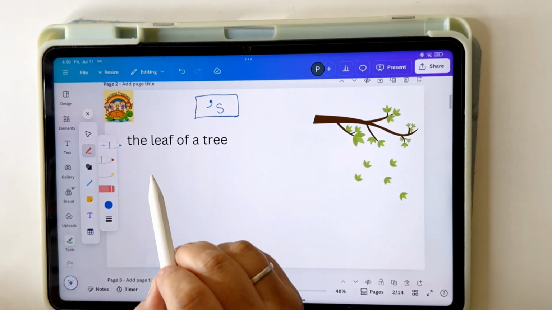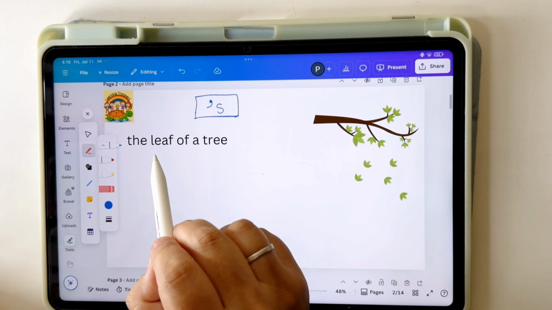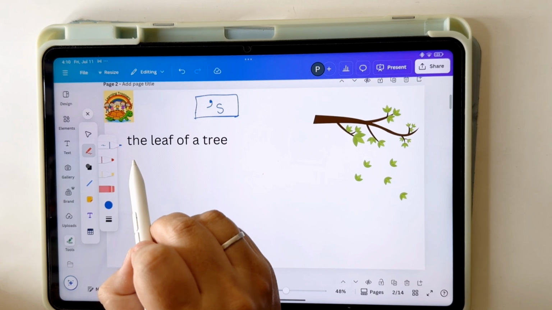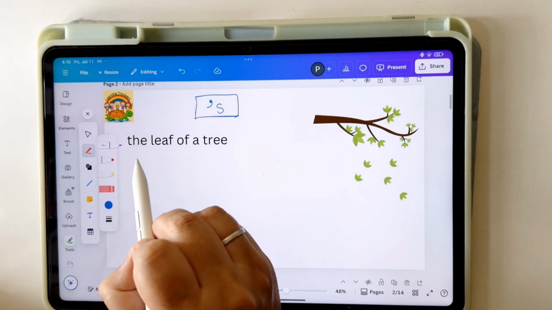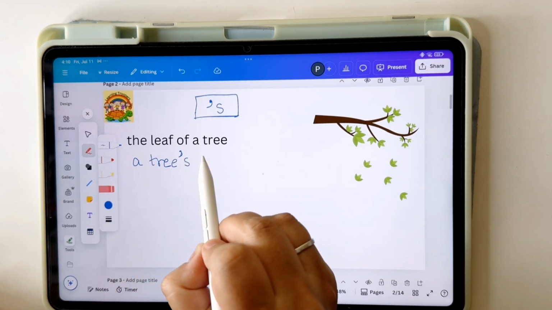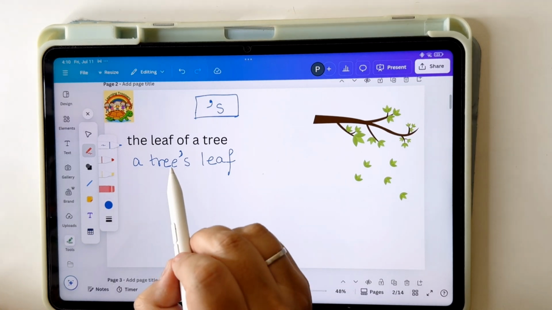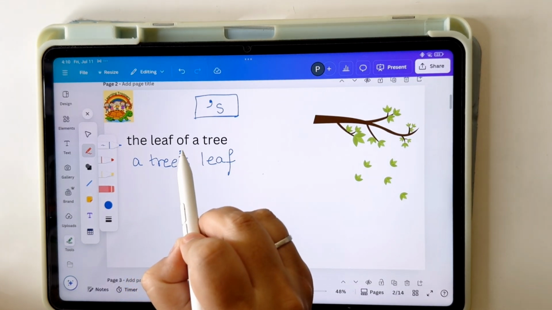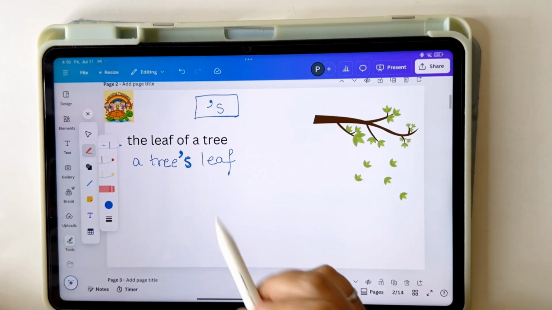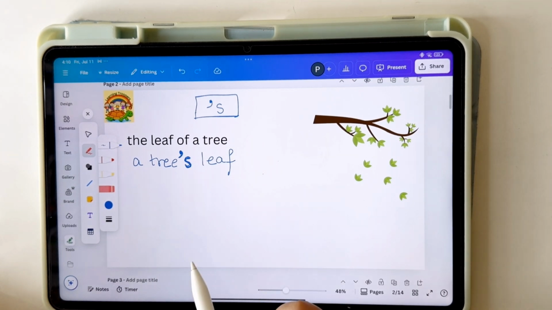What does that mean? Let's see. The leaf of a tree. Now if I want to rewrite this group of words using apostrophe s, then I'll write a tree's leaf. What did I do here? I added an apostrophe s, where I'm still saying that the leaf belongs to the tree.